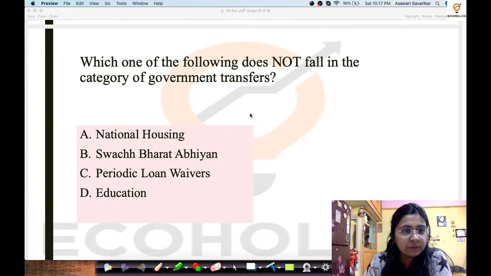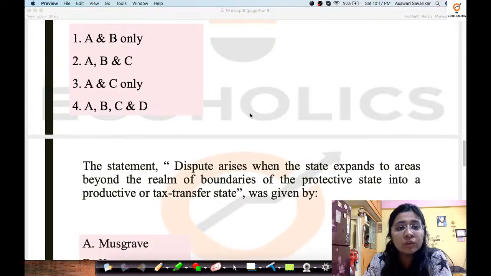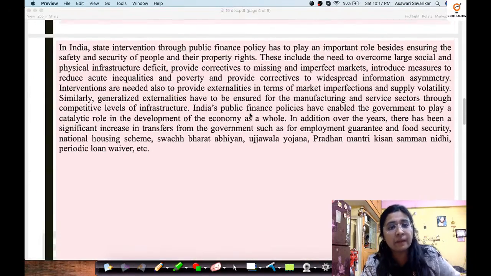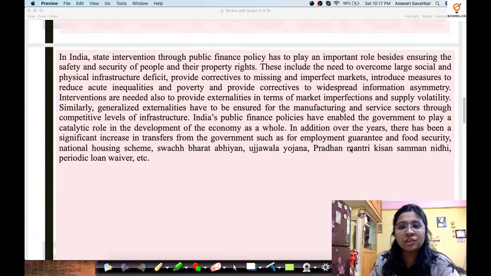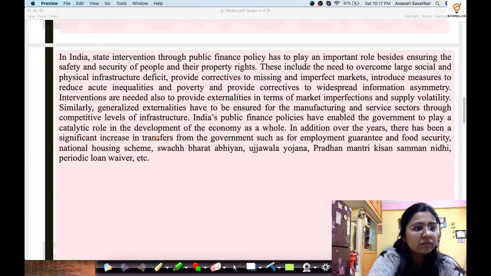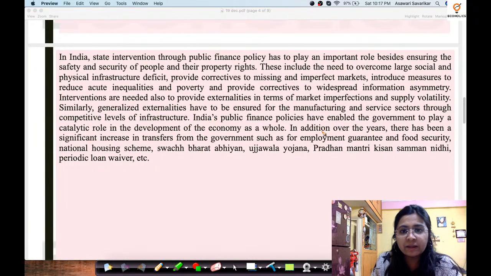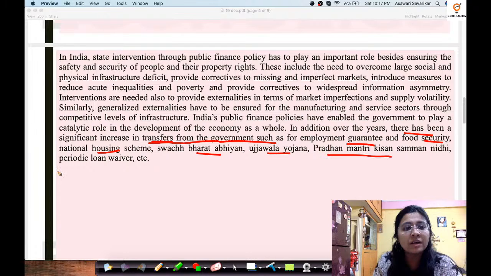I would also give you the passage from where they have picked this up. Now over here in this passage, see what they are saying. In addition, over the years, there has been a significant increase in transfers from the government, such as these are all the transfers that they have stated: employment guarantee, food security, national housing scheme, Swachh Bharat Abhiyan, Ujjwala Yojana, Pradhan Mantri Kisan Samman, periodic loan waiver.